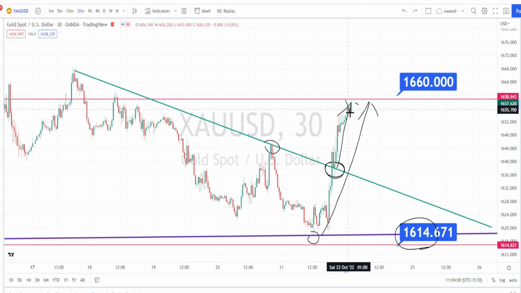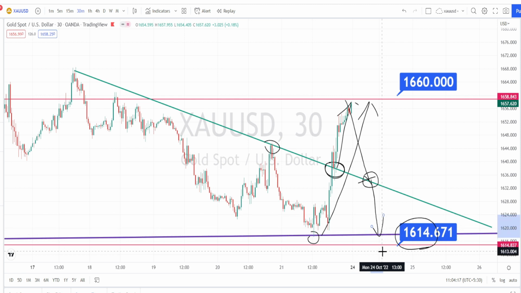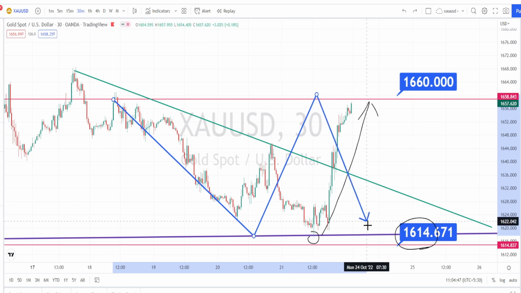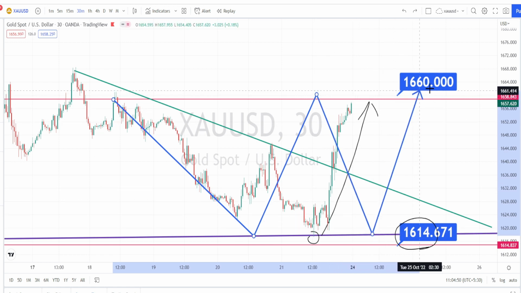And if the price action bounces back on the retracement on the bearish side, this trend line will be acting as a support line for the future price action, and only when the price action breaks this support line, we can expect a further continuation of the bearish trend in 30 minutes time frame. Here we have the weekly time frame trend line or the support line, which it has to break in order to start its bearish side trend reversal in 30 minutes time frame also. So currently the price action in 30 minutes time frame is trading sideways within the higher time frame resistance level of 1660 and support level of 1614.